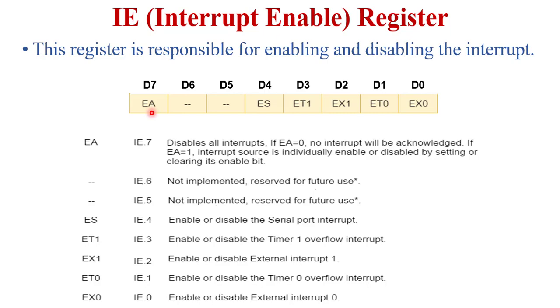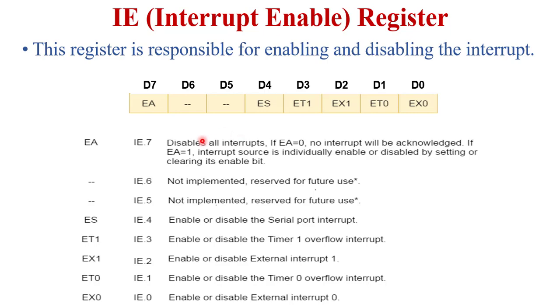This is used for enabling or disabling all the interrupts. And these 5 bits, D0 to D4, are used for the 5 individual interrupts of the 8051 microcontroller. So this register is used to enable or disable, mask or unmask the interrupts.